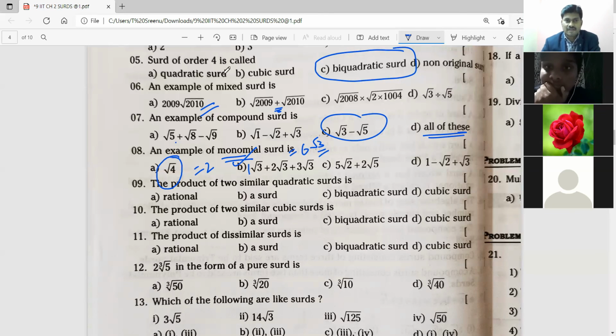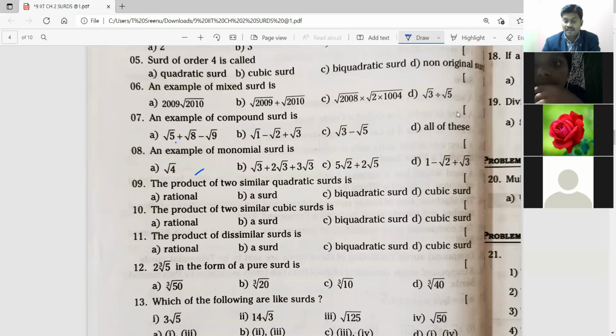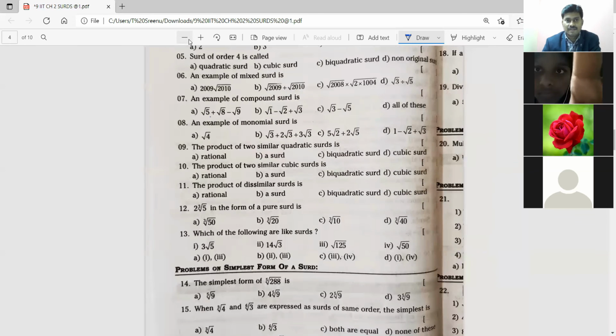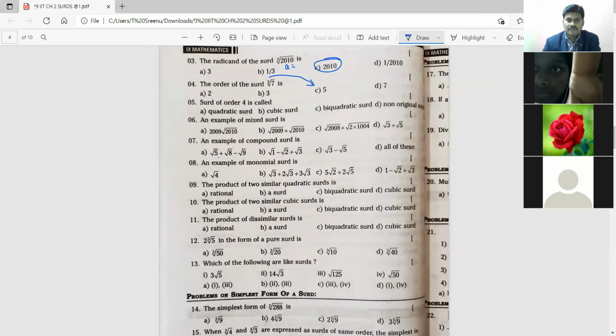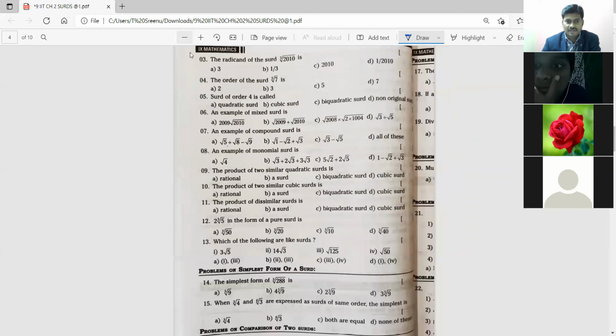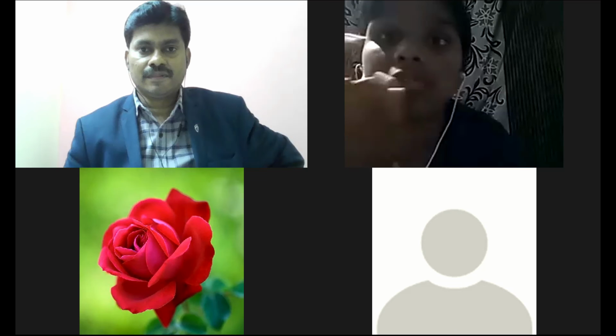Once you take the screenshot, will you do the homework? This one? Yes, sir, I will do. Wait, I will minimize it. You can do, they're simple only, no? That means we learn all the definitions and points, then only it becomes easy. If we go directly to the problems, we can't do anything. Right? This also I will erase. This 14 sums, please do as homework. They're simple only. Of course, you have your school work, I know. Just whenever you have time, try it. Please take the screenshot. Okay, now you took the screenshot. Right.